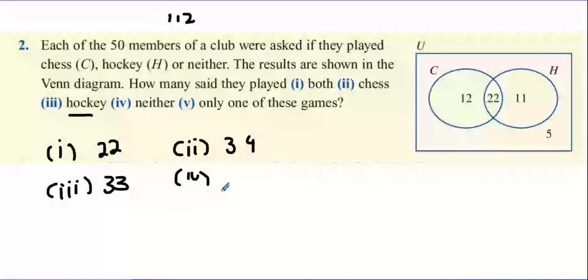Neither sport is the 5 people on the outside because they're not inside the chess or the hockey. And part 5, how many people played only one of these games? Well, 12 people played chess only, 11 people played hockey only. Add the two of them together, you get 23.